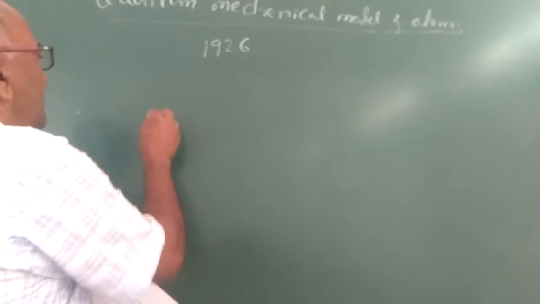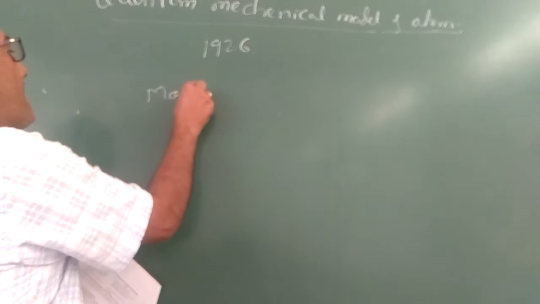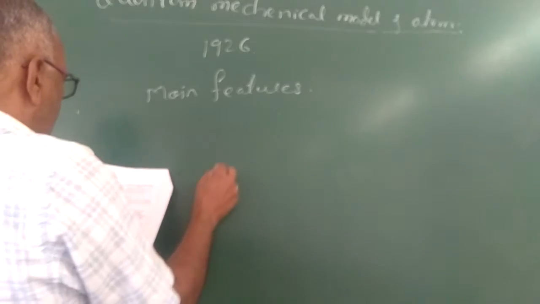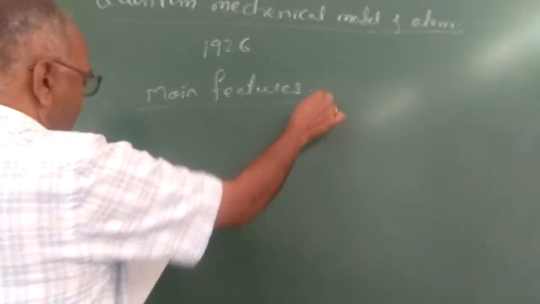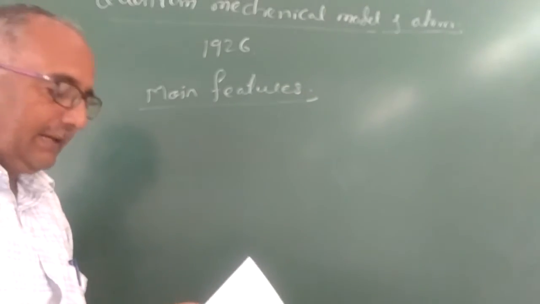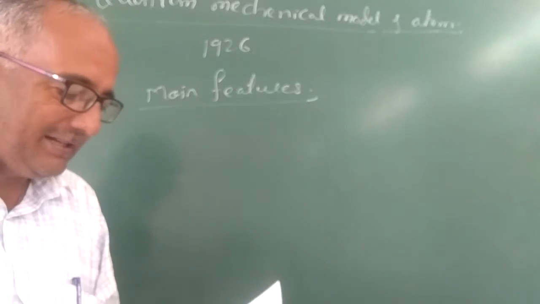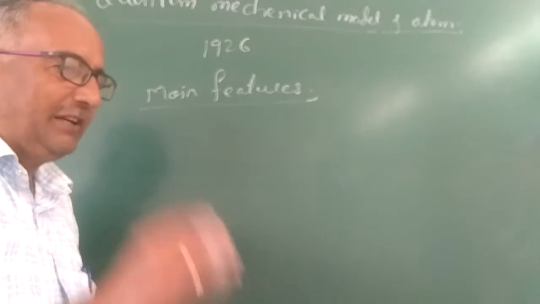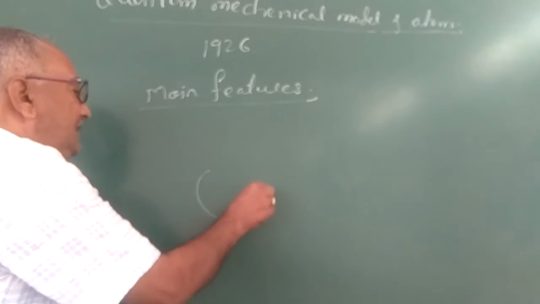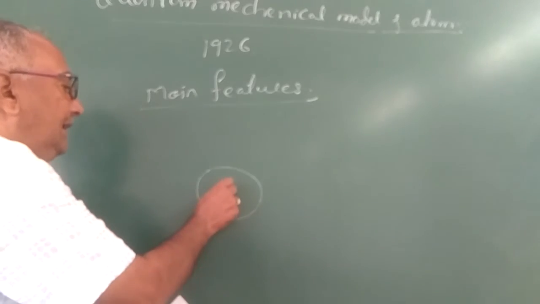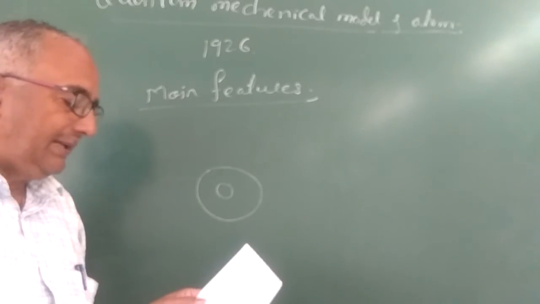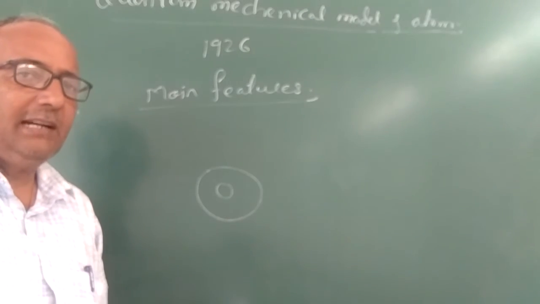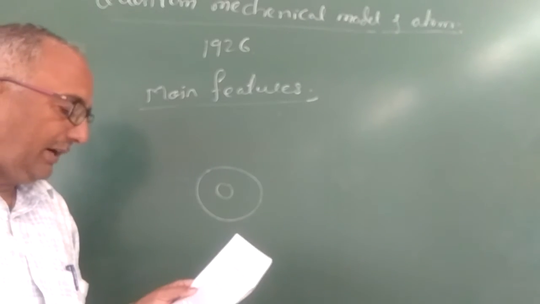The main features of the quantum mechanical model of an atom. The first one is, energy of the electron in an atom is quantized, that is fixed. So this is the energy level, energy of the electron is quantized. Every electron has quantized energy.